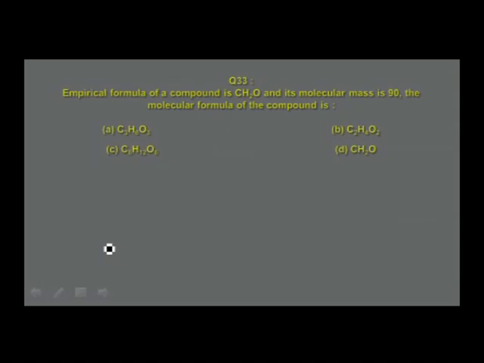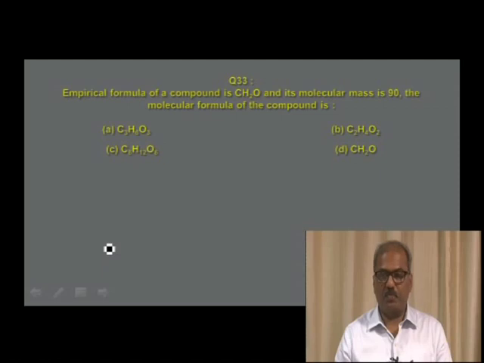Another interesting question, the empirical formula, molecular formula type. Empirical formula of a compound is given CH2O and its molecular mass is 90. The molecular formula of the compound is option A, C3H6O3, option B, C2H4O2, option C, C6H12O6, option D, CH2O. In this particular question, empirical formula is given directly, and we use the formula to calculate the molecular formula. The relation to be used is N into empirical formula is equal to molecular formula.